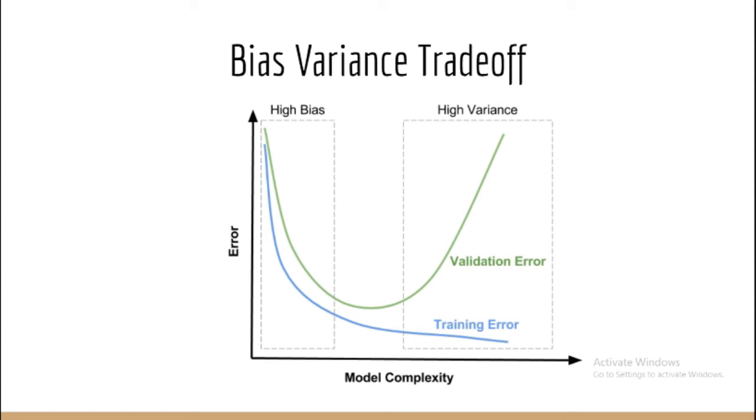Bias refers to the simplifying assumptions made by a model to make the target function easier to learn. Generally, parametric algorithms have a high bias, making them fast to learn and easier to understand. Bias generally refers to the favoring of a particular value, whereas variance is a kind of variety of data or the differences in the data. For a model to be good, the bias and the variance should be equally low.